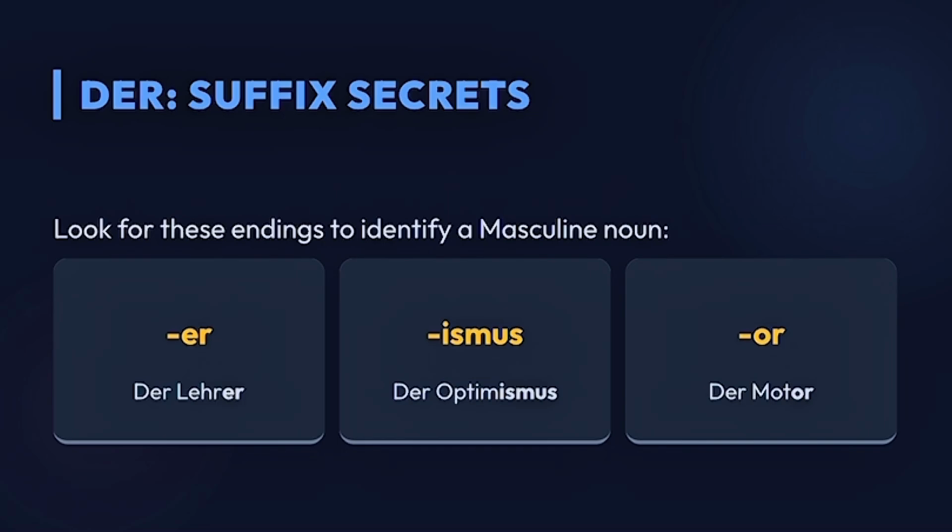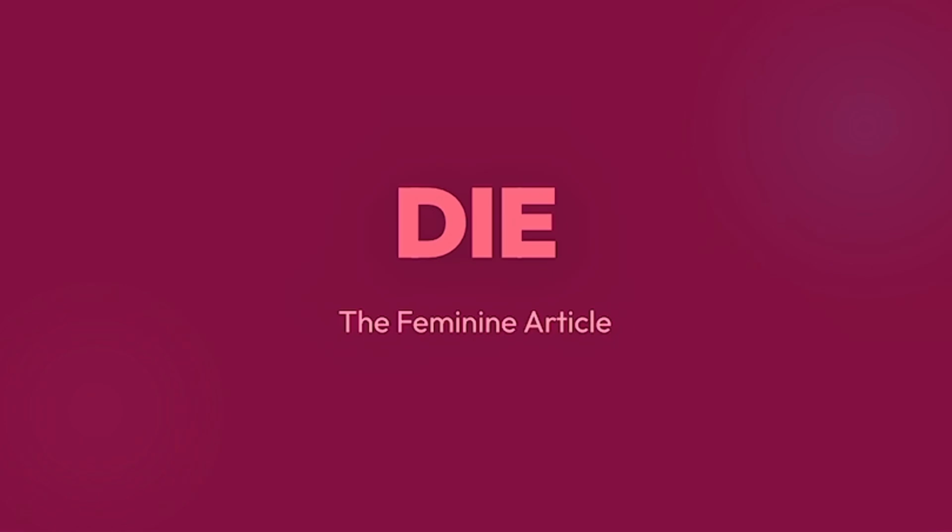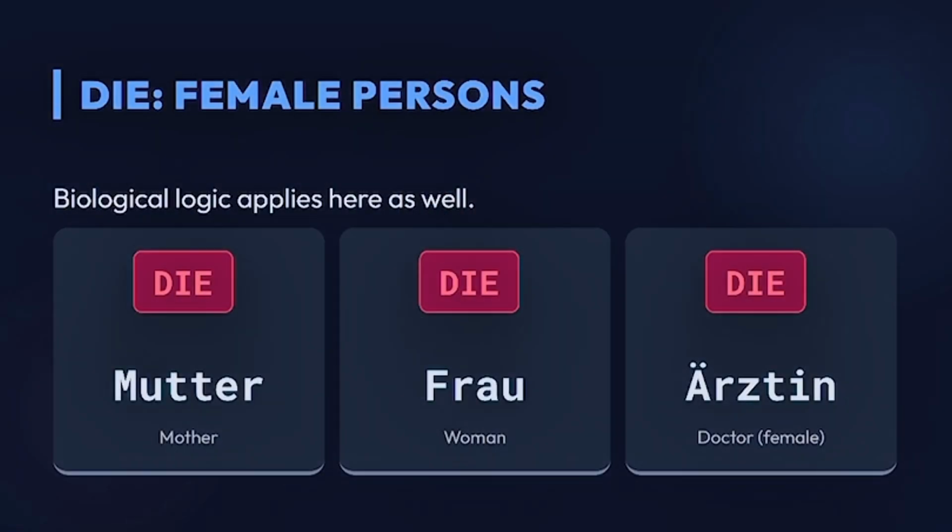As you can see, these examples only refer to der, masculine form, and the last example is or, der Motor. Knowing these endings, you can identify when we have to say the masculine form der in German language. Der Hund, the dog, der Tisch, the table.